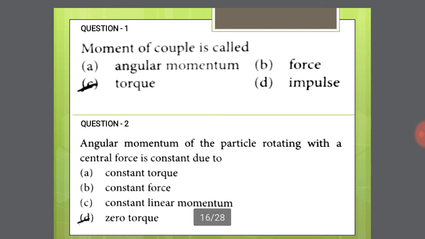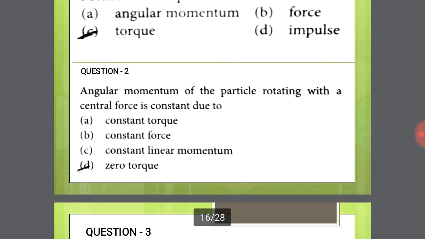Question number one: moment of couple is called. We already discussed this in the synopsis. Moment of couple means force into the perpendicular distance between the two forces. Option C is the right answer. Options A, B and D are wrong answers.